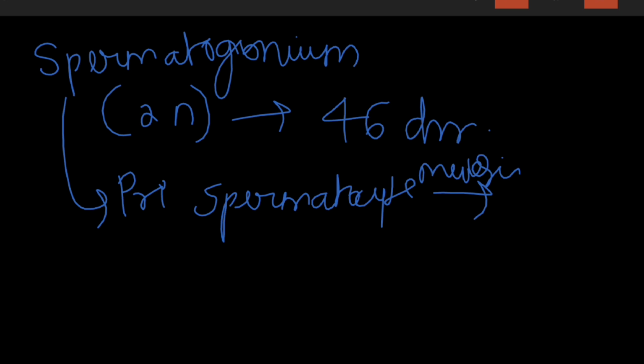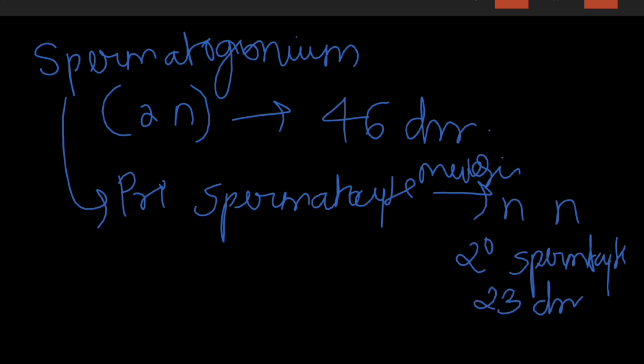These primary spermatocytes complete the first meiotic division, called reduction division, leading to the formation of two equal haploid cells. Now these haploid cells are called secondary spermatocytes, and both contain 23 chromosomes.